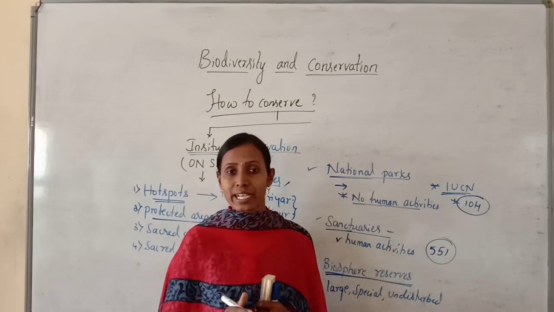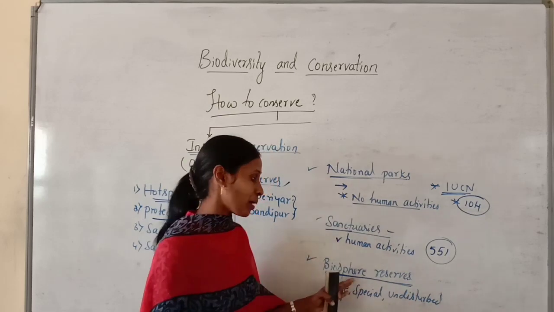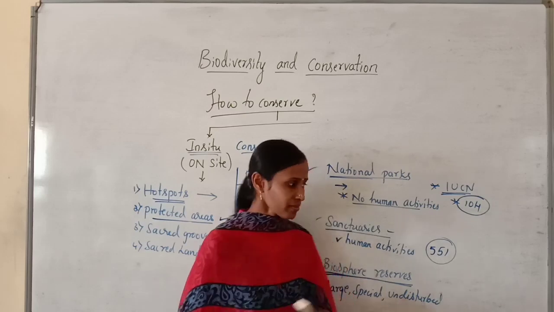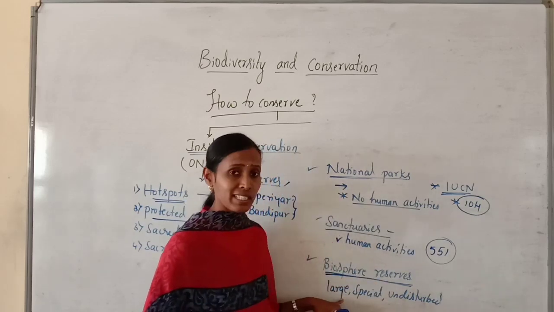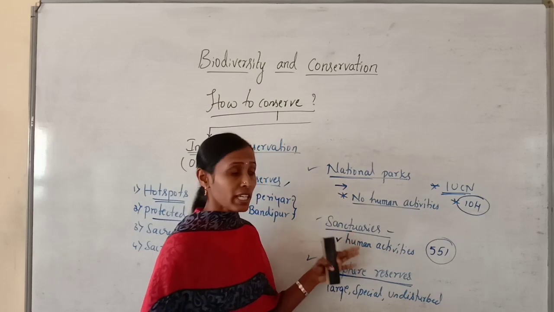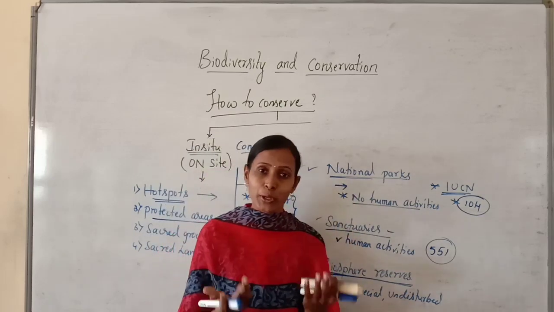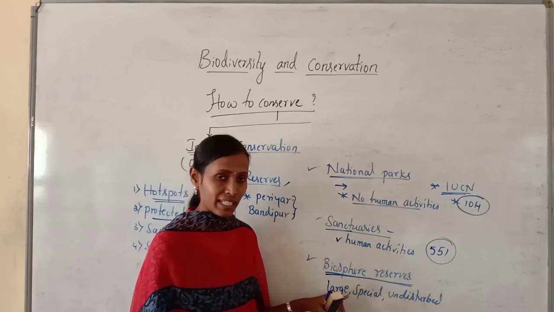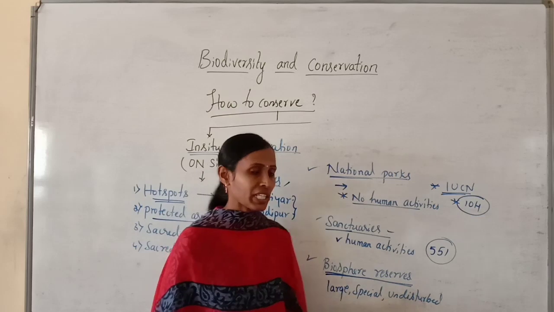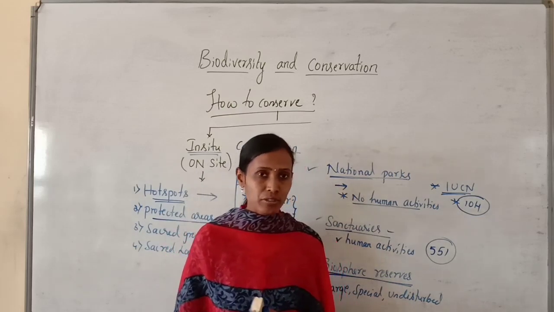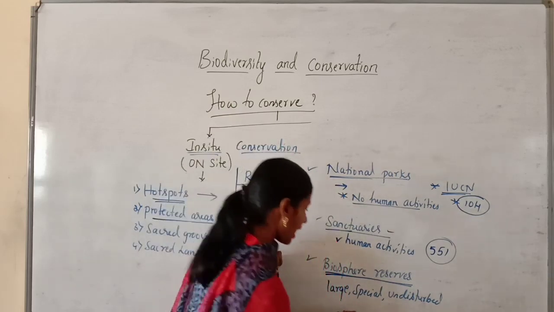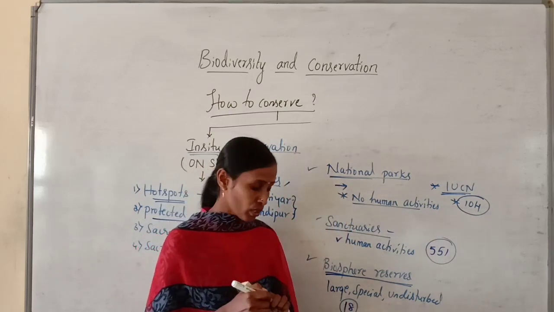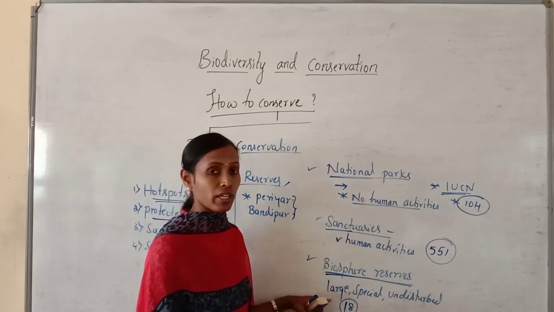A biosphere reserve is very large, and it may include a sanctuary, a national park, or both. So such a huge area can be seen. That's why I told you these are large and undisturbed areas. And in India, there are about 18 biosphere reserves.